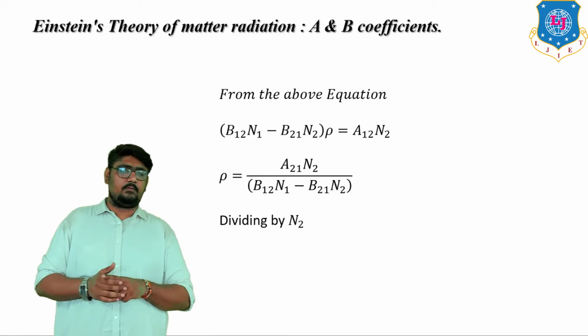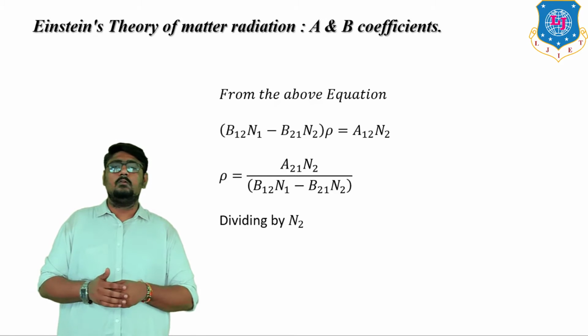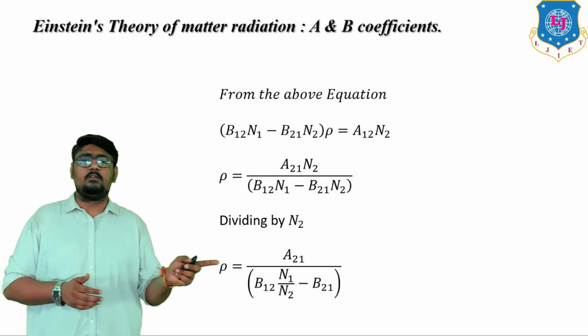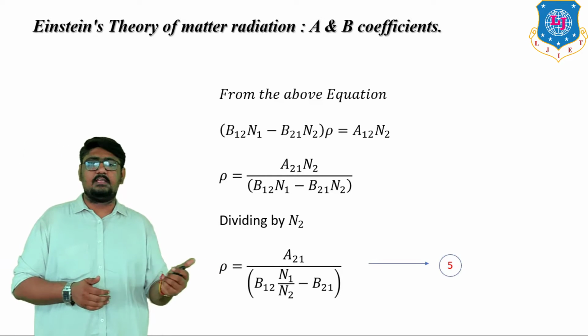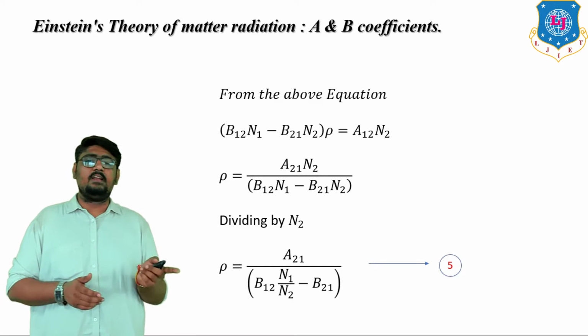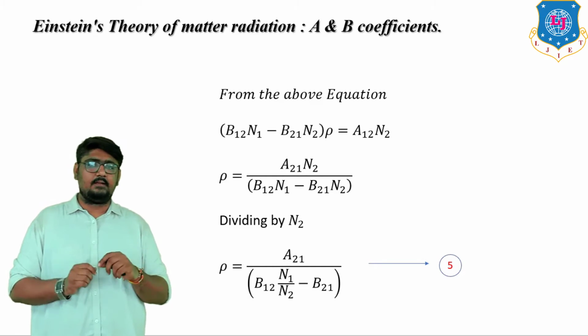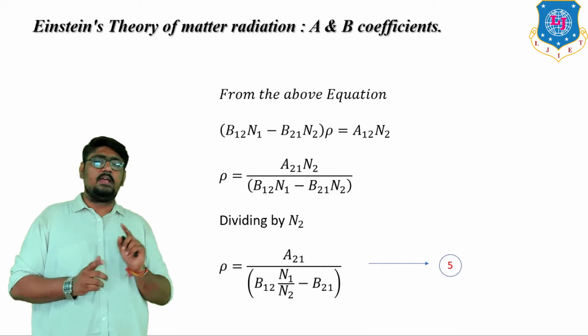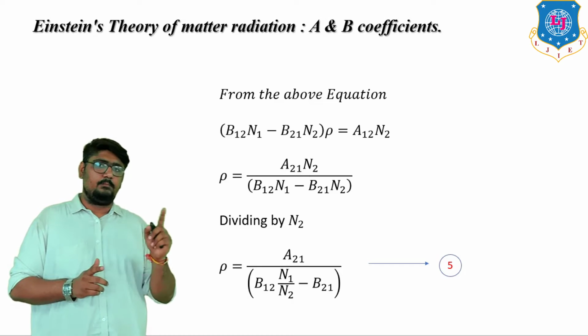Now, dividing this equation by N2, we get rho as equation number 5: A21 divided by, in bracket, B12 into N1 by N2 minus B21.